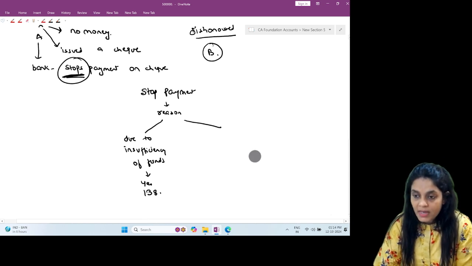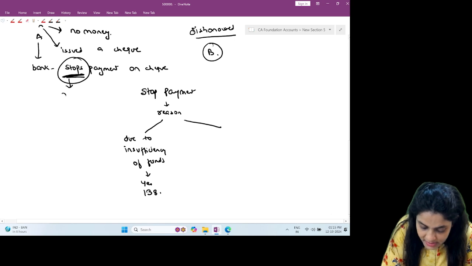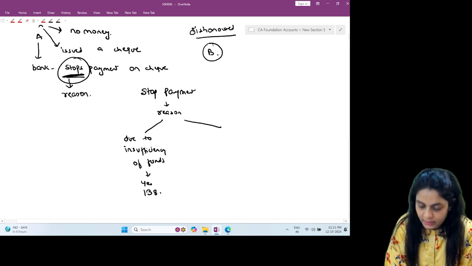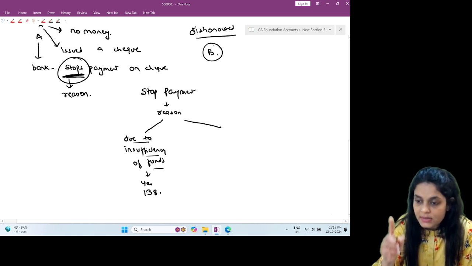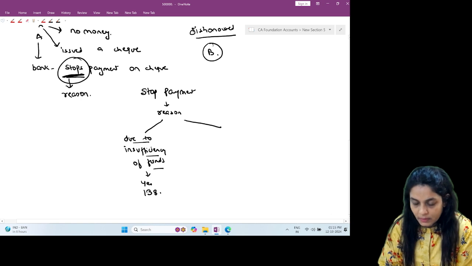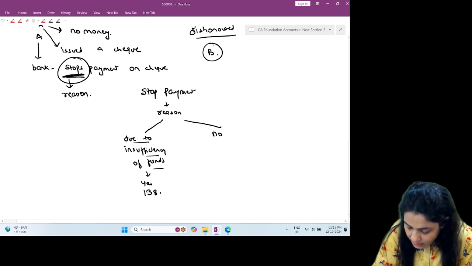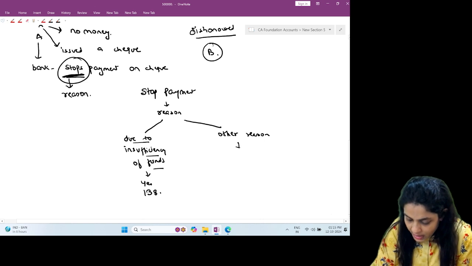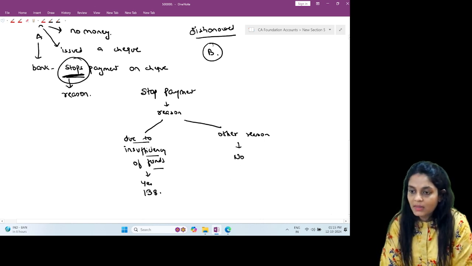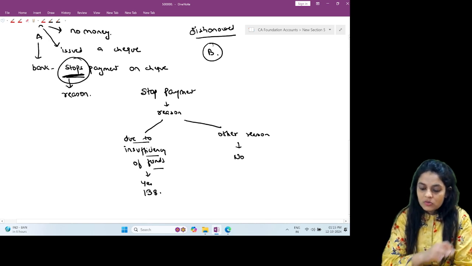But now the lawmakers said, look at the reason behind the stop payment. Was the reason that you had no money? If yes, you are still liable under section 138. But if you stopped payment for another reason, not because of lack of funds, in that case, will you be punished under section 138? No. I hope this concept is clear to all of you.